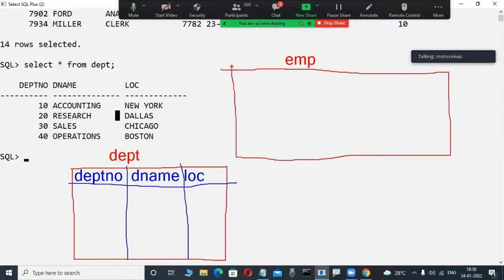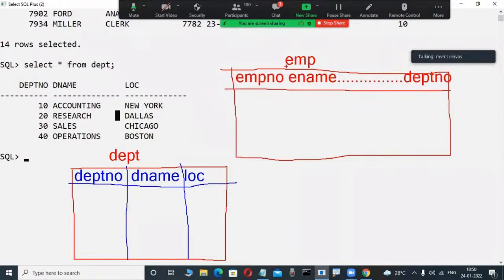Very interesting. It is a small thing, just without any knowledge. The employee number, E name, so many columns are there, and the last column is DEPT number, given by Oracle Corporation. Now, observe for 1 minute. In these 2 tables, first you have to check whether a common column is there. Yes, there is a common column. This establishes the relationship.